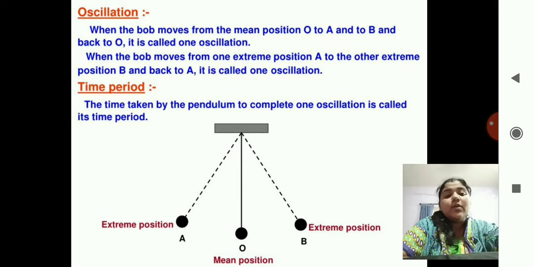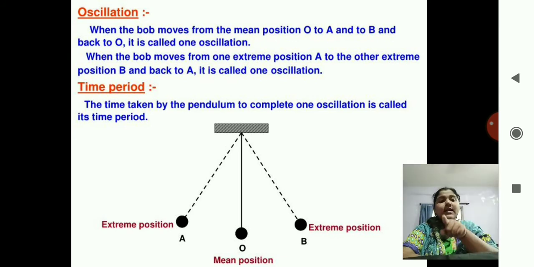Then they caught the bob and took it to the position A. And then they left it. What happened? The bob traveled from A position to O position to B position, and then again from B position to O position. Correct? So this is known as one oscillation.